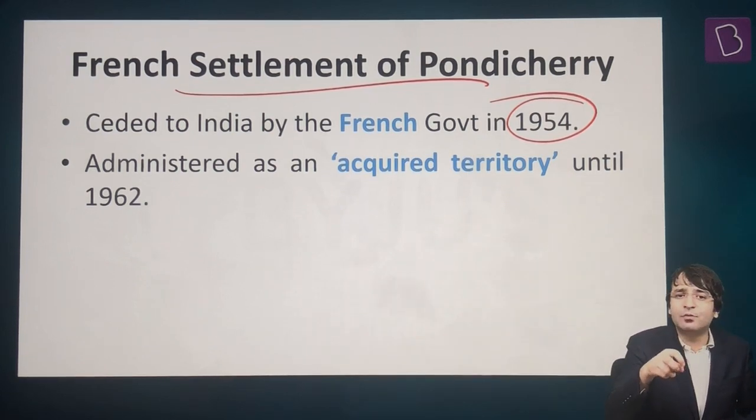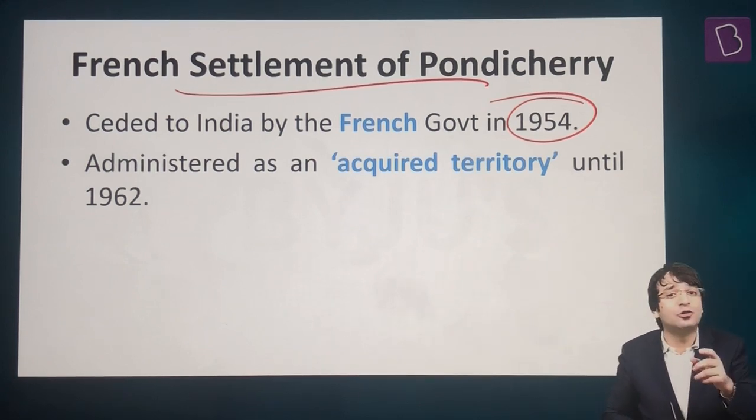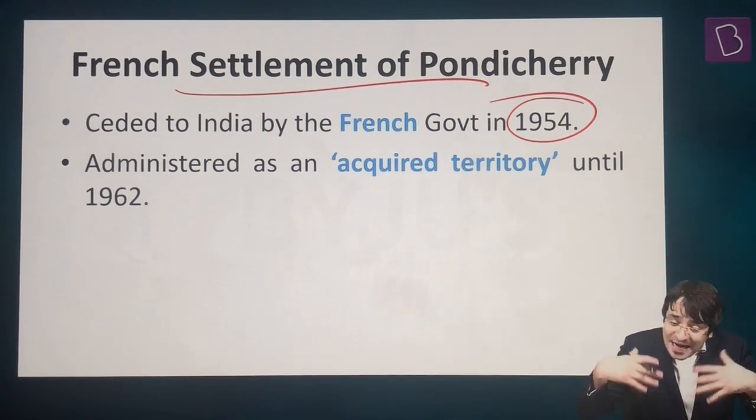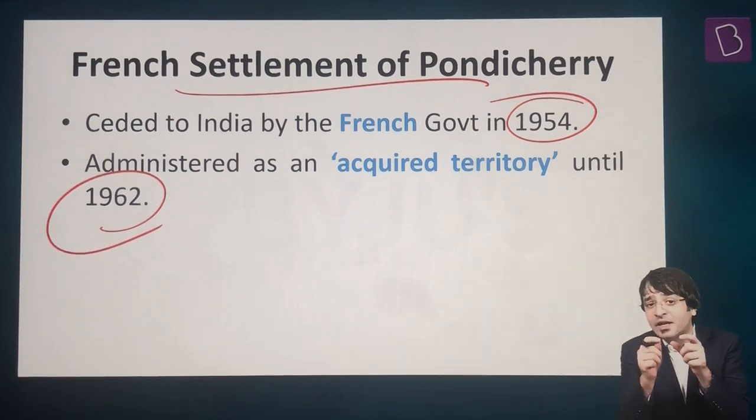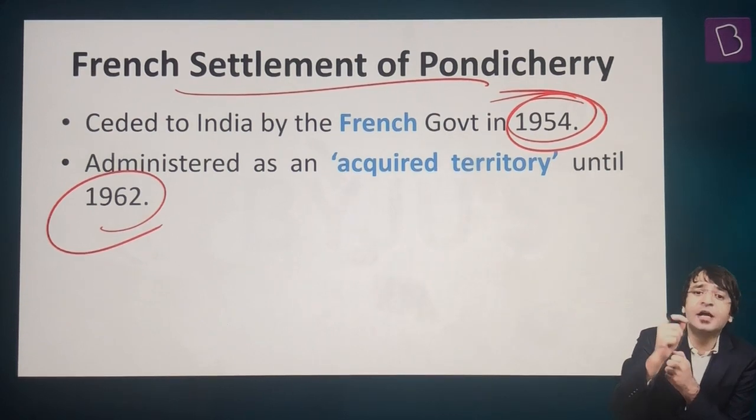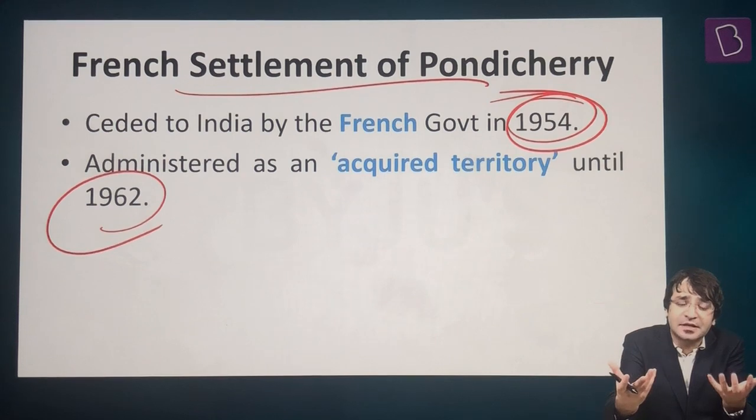But this agreement, which was signed between the government of India and the government of France, had to be ratified by the French Parliament. French Parliament took some time, and ratified this agreement in the year 1962. That means this agreement was signed in 1954, but it was only the signing of an agreement, because only the governments of both the countries accepted this agreement.